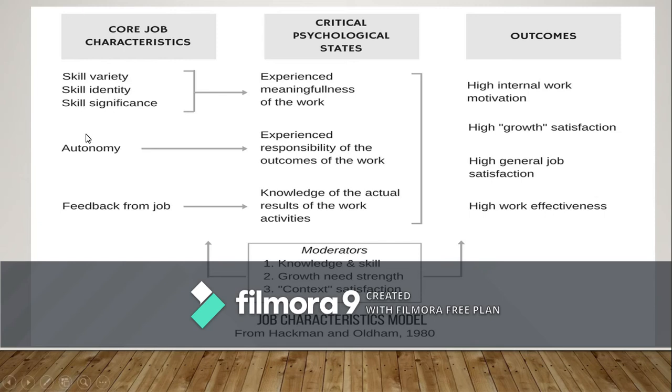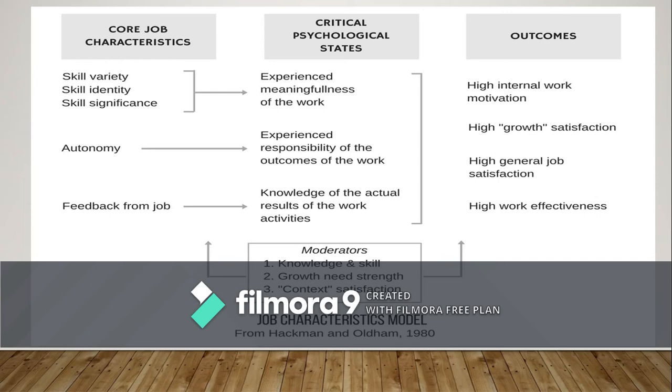Then comes skill identity or task identity. The degree to which the job requires completion of a whole identifiable piece of work, that is, doing a job from beginning to an end with visible outcome. This involves being able to work on an entire work process rather than just on bits and pieces. It is important to assess whether the job or task has a clearly defined beginning, middle, and end.